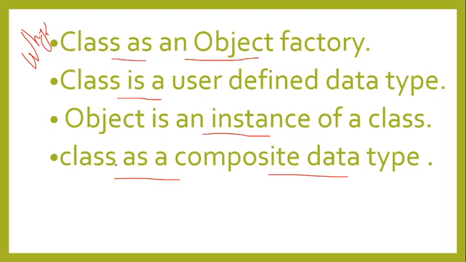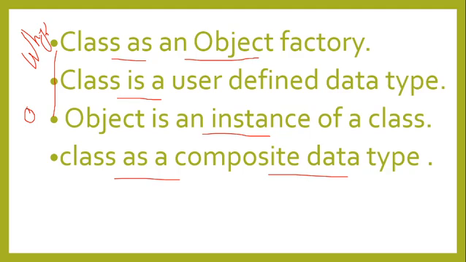But why is a class an object factory, why is a class a user defined data type, why is an object an instance of a class, and why is a class known as a composite data type? Out of these four, one question will be there in your board examination. Prepare it and try to understand.